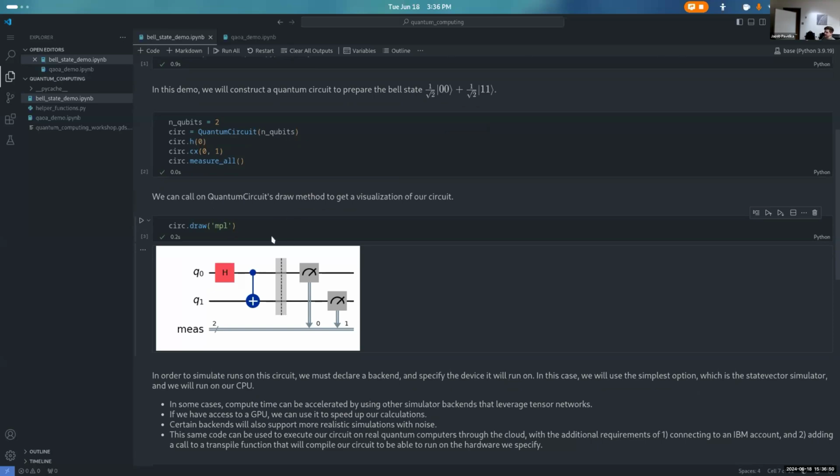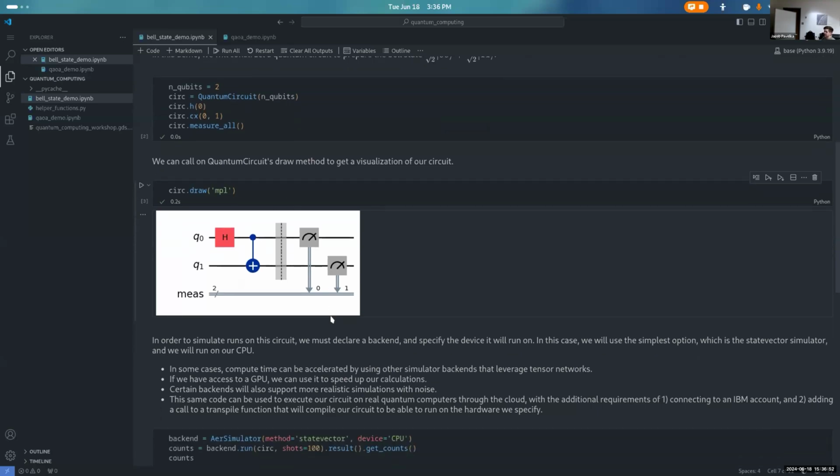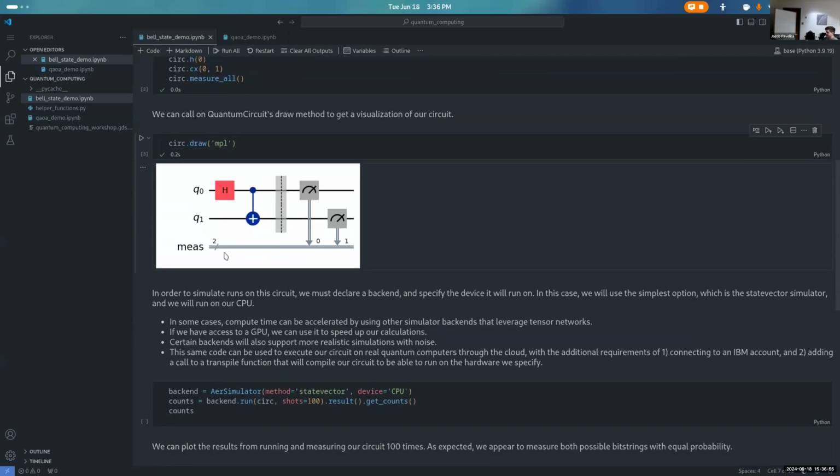We've only created it. It's just a theoretical object. What we have to do is now try to run it. So a couple of notes. In order to run and simulate runs on this circuit, we have to declare a backend. So this is going to be our simulator backend.